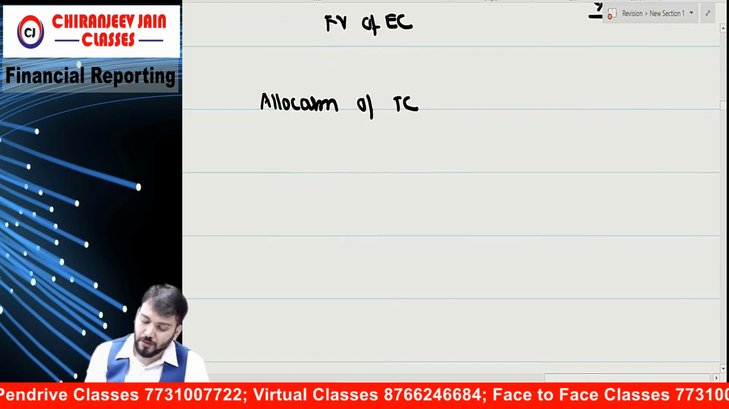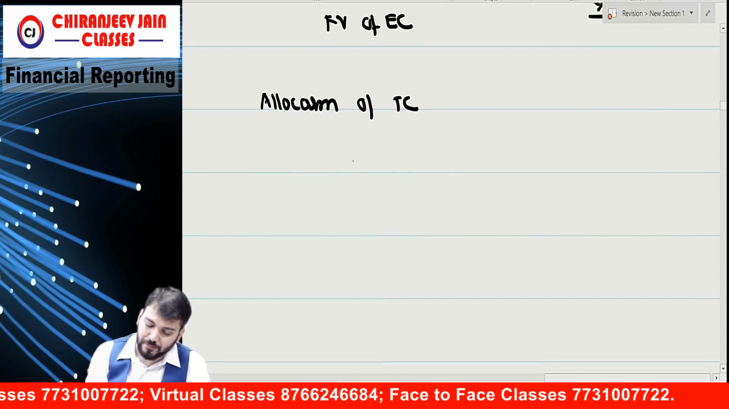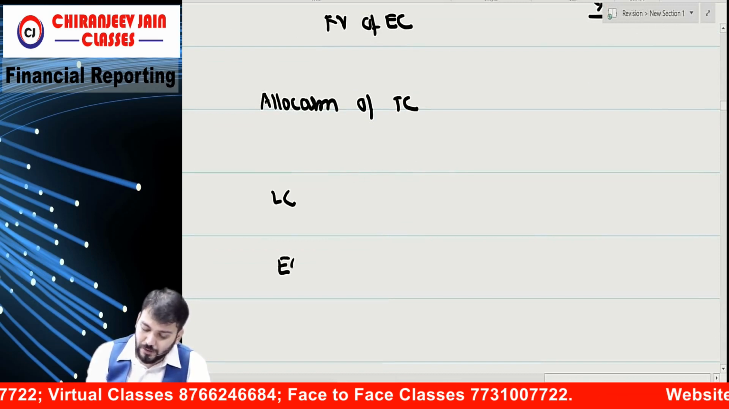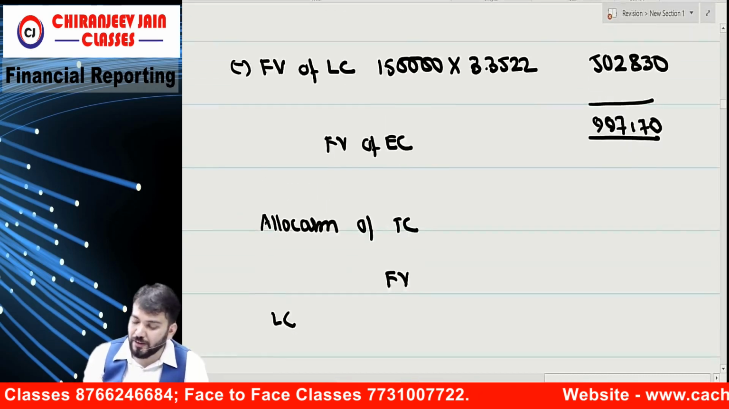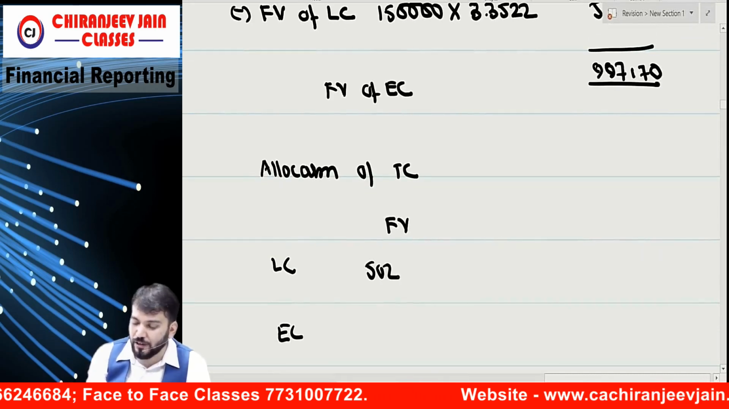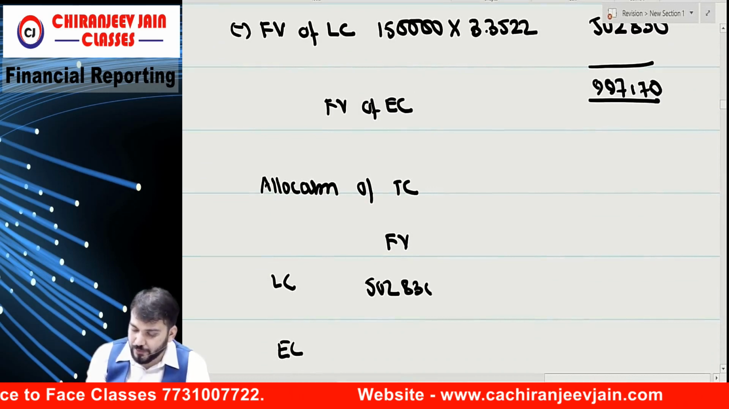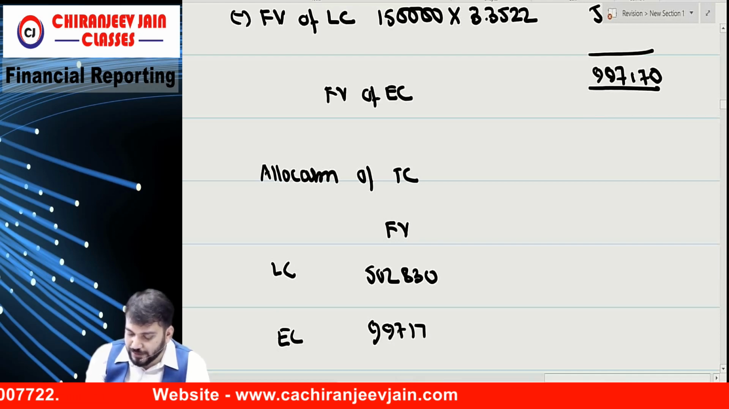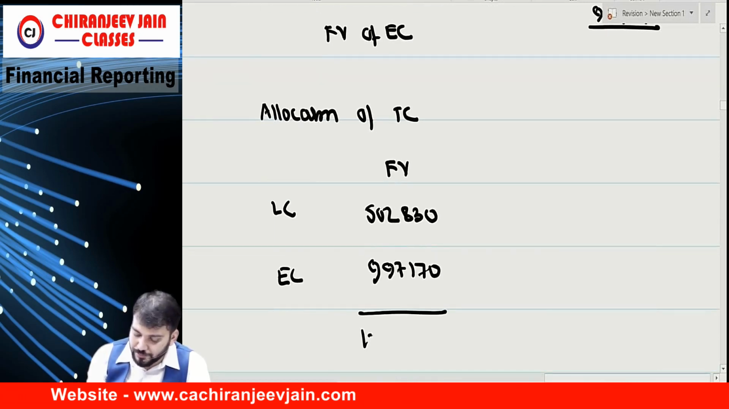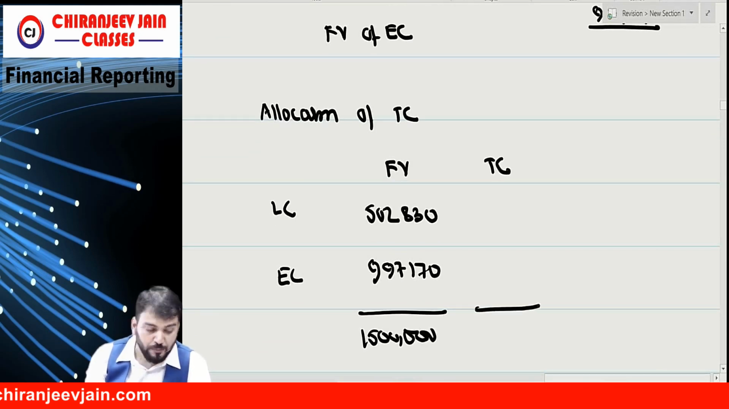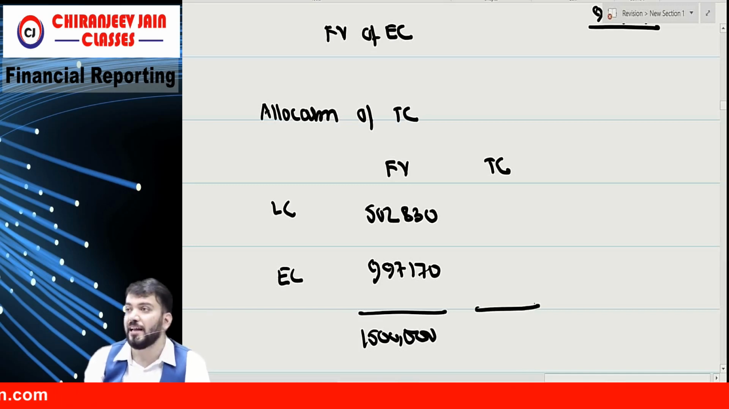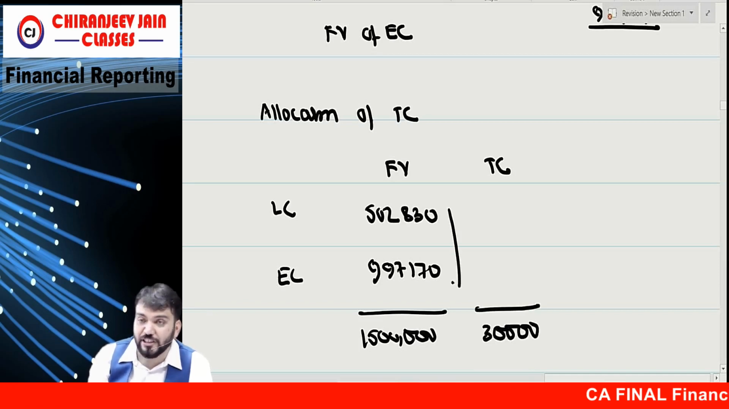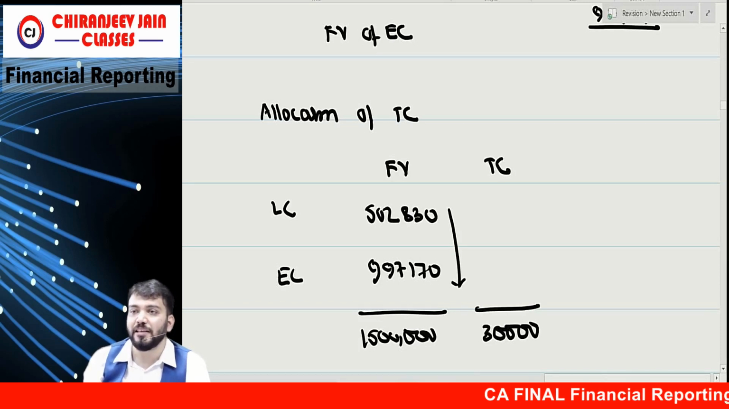Transaction cost. Correct. Liability component, equity component. What is the fair value? 5,02,830 and 9,97,170. Total becomes 15 lakh. From this we'll deduct transaction cost. But what is the transaction cost? 2% of 15 lakh, how much? 30,000. This 30,000 will be allocated in this ratio.